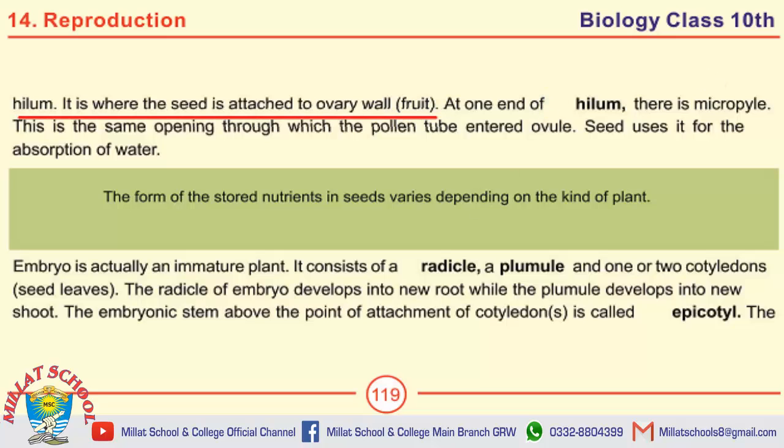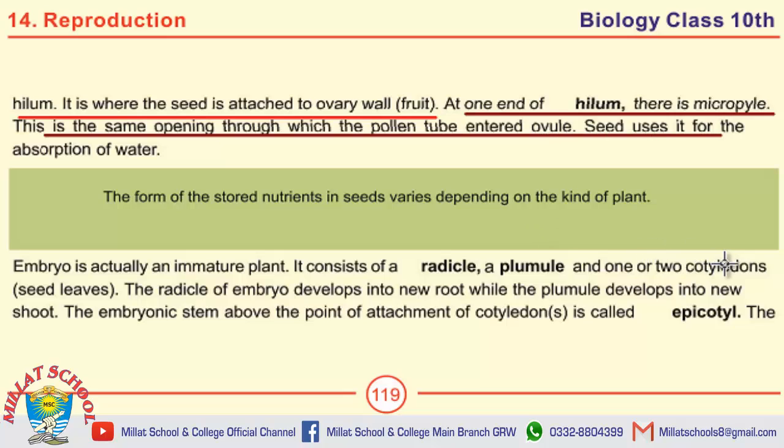Next is a very important short question. Define micropyle. At one end of the hilum there is a micropyle. This is the same opening through which the pollen tube entered the ovule. Seed uses it for the absorption of water. Next question is, define embryo and radicle. Embryo is actually an immature plant. It consists of radicle, plumule, and 1 or 2 cotyledons.